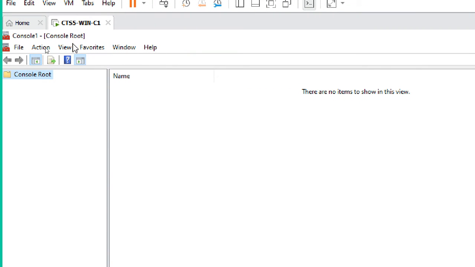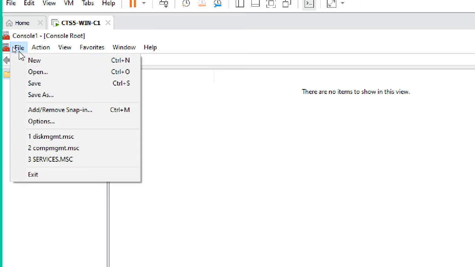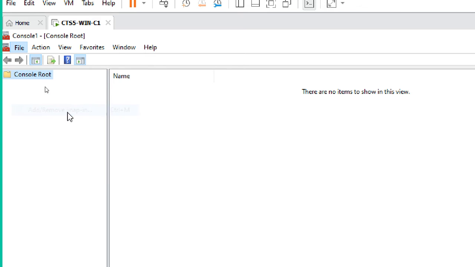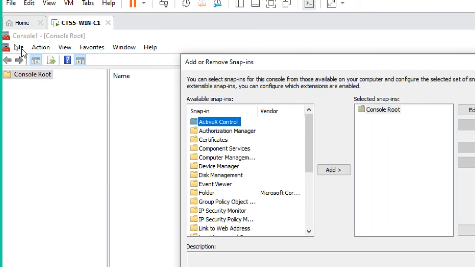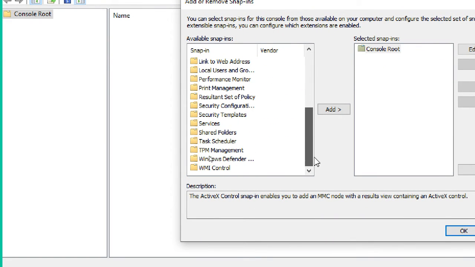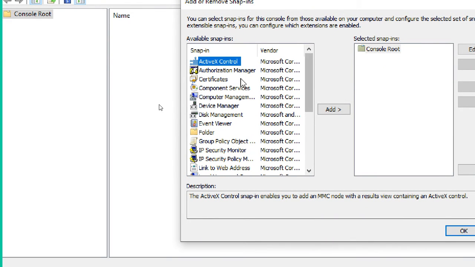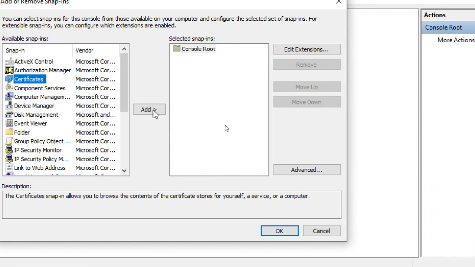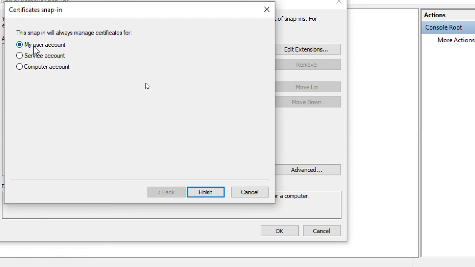This is my empty console. It has nothing. We can add as per our requirement. Go to File, Add or Remove Snap-in. Select what you require here. I need certificates. Click on Certificates, click Add. It asks: my user account, service account, computer account.